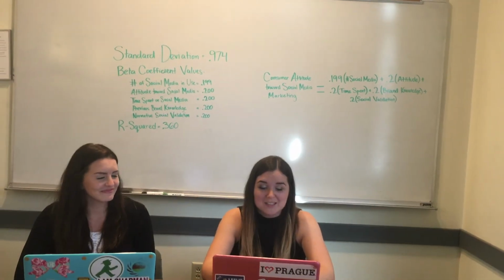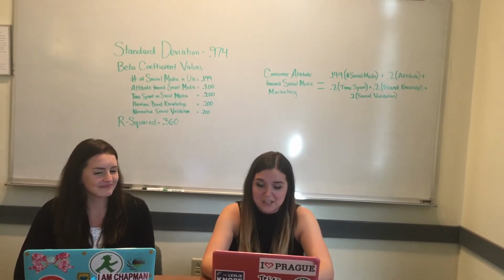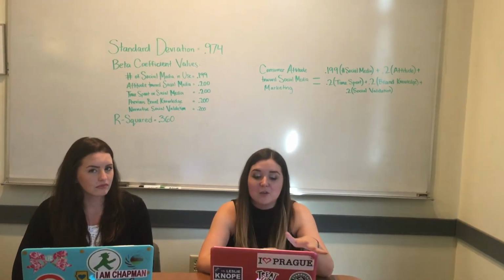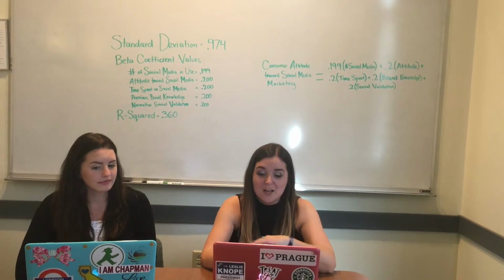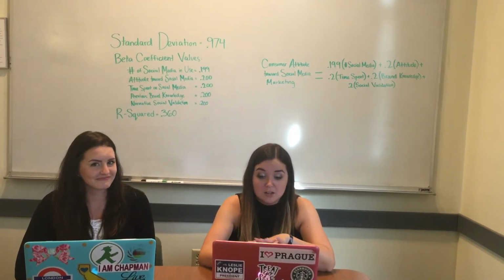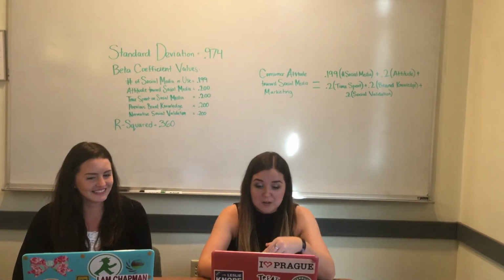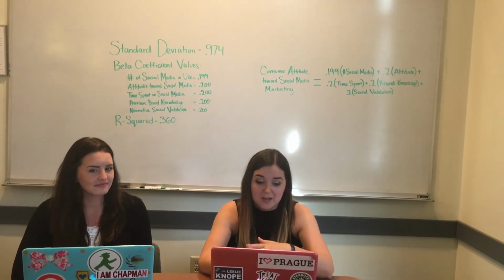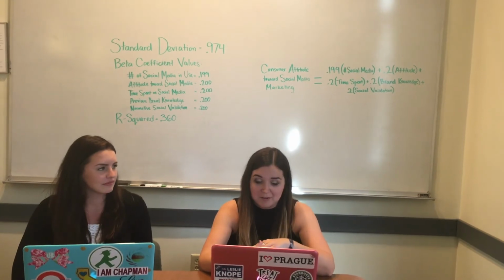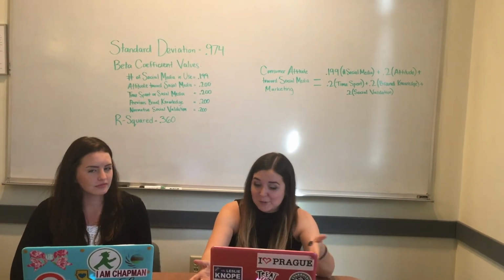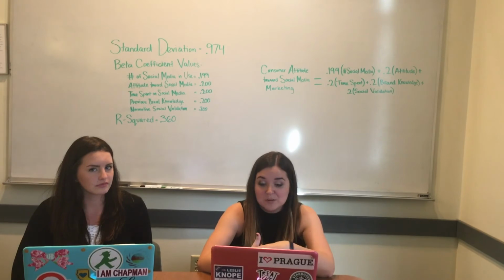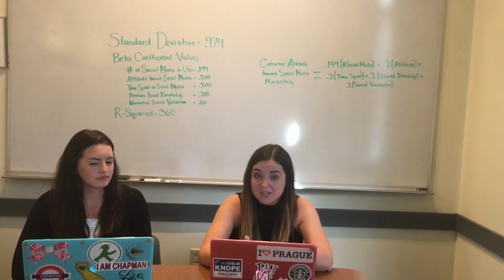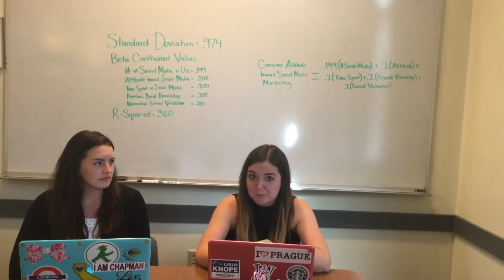R squared is the coefficient of determination, which is the proportion of variation in the dependent variable. The values range between 0 and 1, and show how close the data are to a fitted regression line. Our R squared is 0.36, which means that 36% of the variance can be explained by a linear regression model. And our research question is, can consumers' attitudes influence brand social media success? And based on our data, our research question is supported and proven correct.